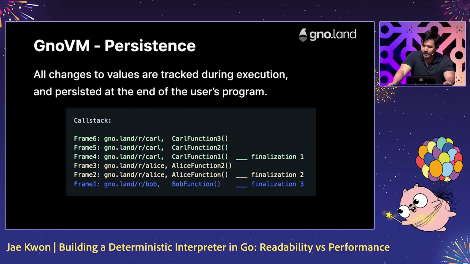So in this example, starting from the bottom, Bob's program calls Alice's function, which calls an internal function, which in turn calls Carl's function 1, and so on. And when Carl's function 1 returns, changes to Carl's package values are saved. And when Alice's function returns, changes to Alice's package are saved, and so on. Everything happens in the same call stack, so you have the same level of interoperability at the language level, both within a program and between untrusted user programs.